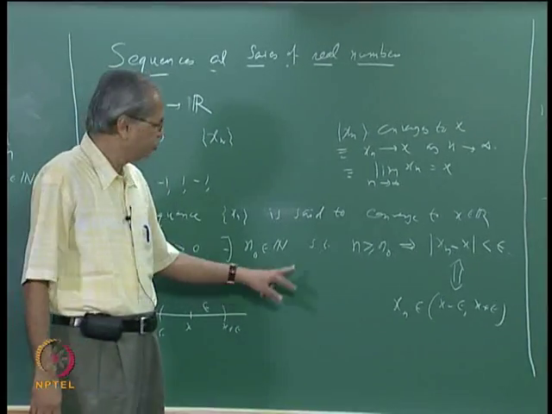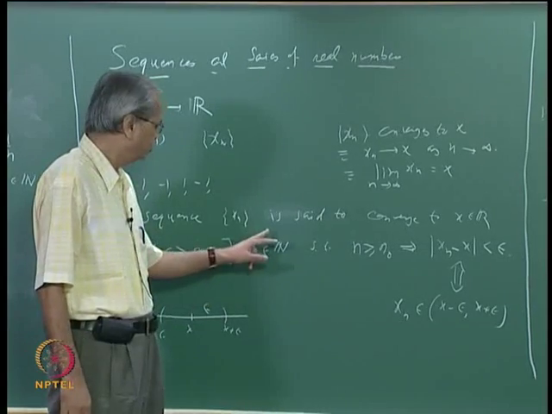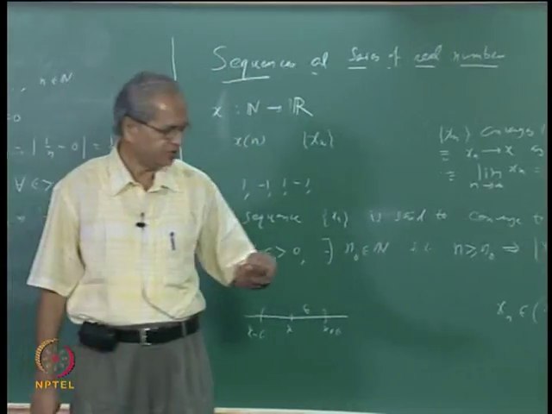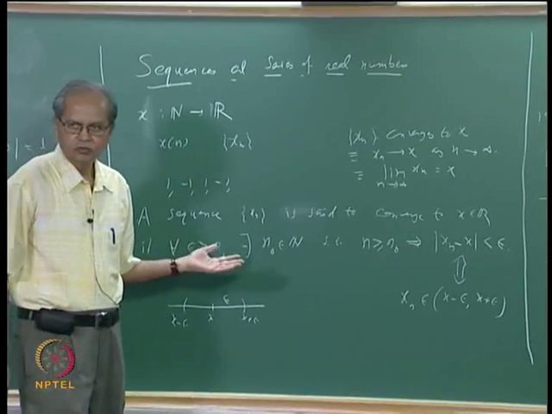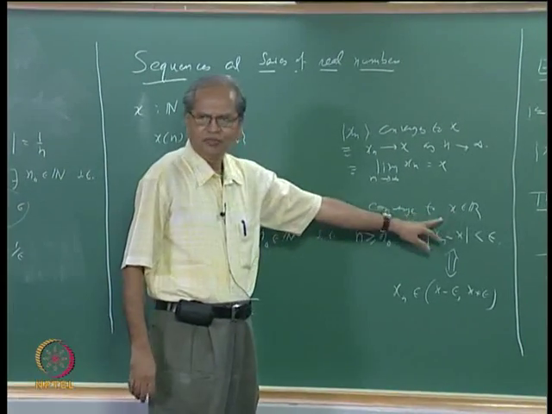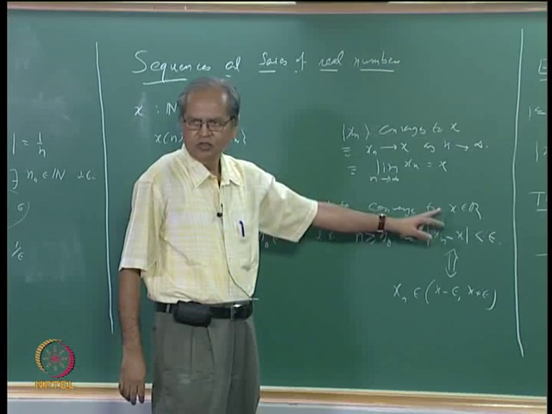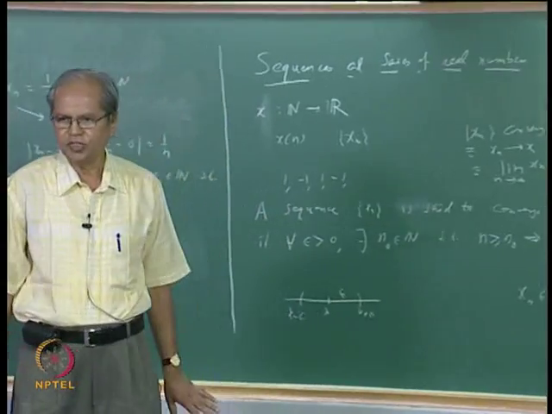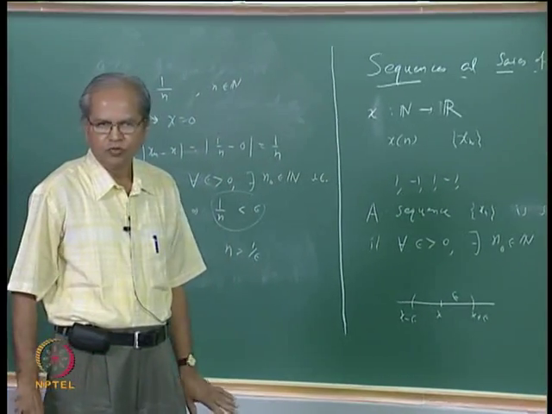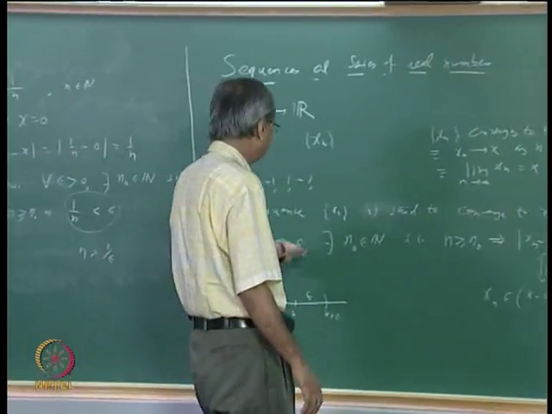Suppose you just use this definition. Saying that a sequence does not converge means no such real number exists. It means whatever x you take, such a thing is not going to happen.